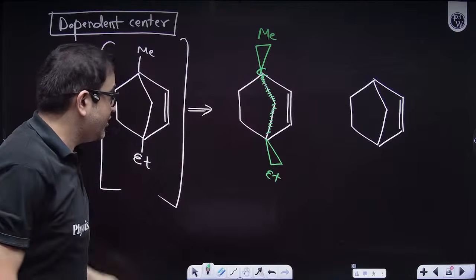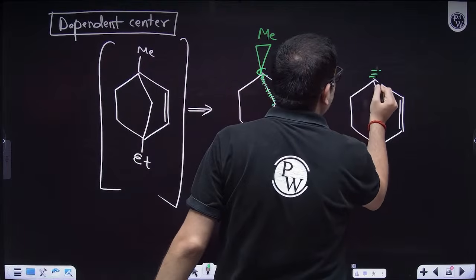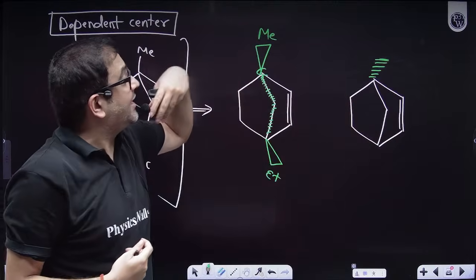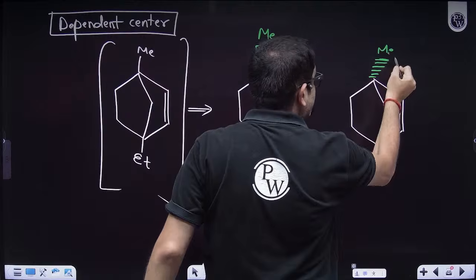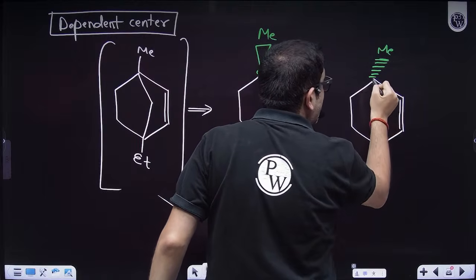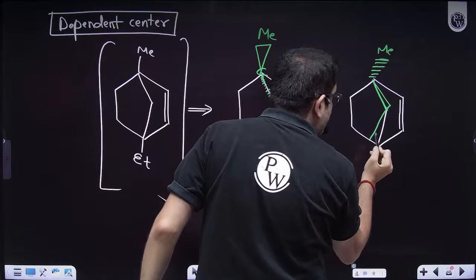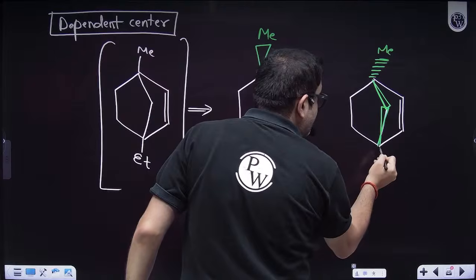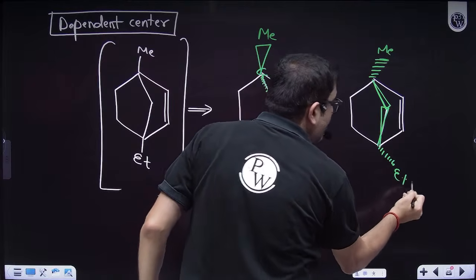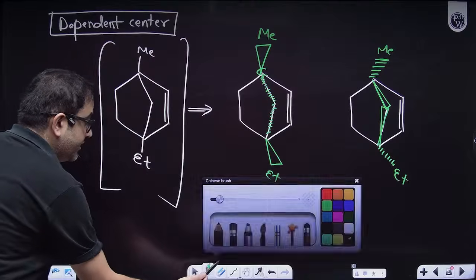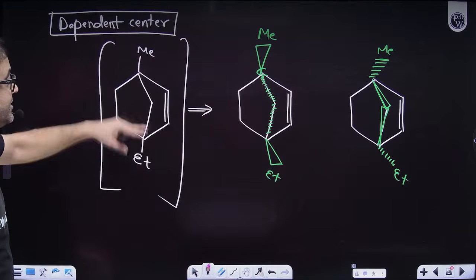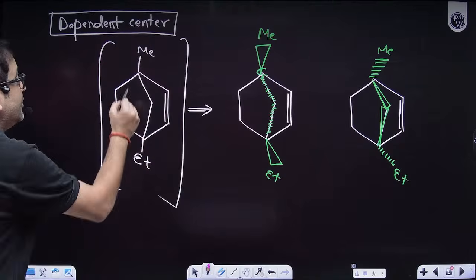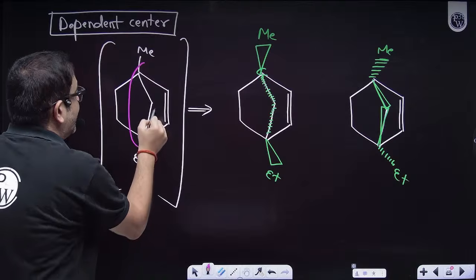So the only other option we have is, if this is on a dash, as in this is up the plane, that is down the plane. If this is dashed, then this will be forced to be upside. That means this will also be forced to be upside. That means this is forced to be on the downside. I hope you're getting it. So the point is, in such a situation, its orientation is depending upon its orientation. So definitely they are showing optical isomerism.